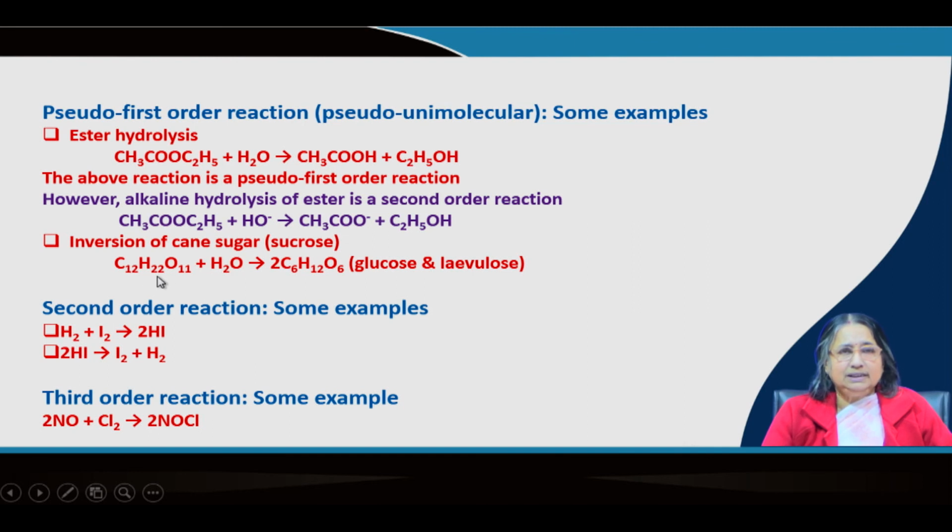Starting with a dextro rotating molecule, you get back a levo rotating molecule. That is why it is called inversion of cane sugar. You are getting glucose and levulose, and these two molecules finally give the inversion, meaning the optical rotation changes. I am not going into details. Now, these are the examples.